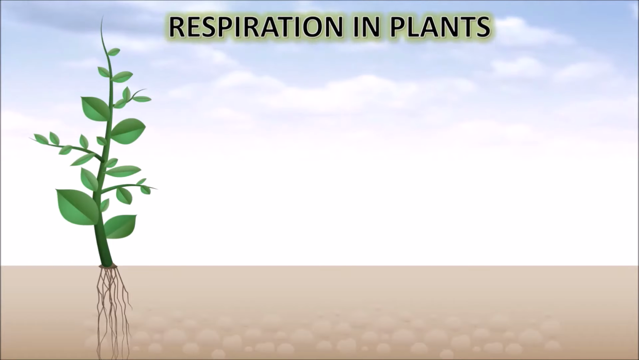Respiration in plants. The amazing thing about respiration in plants is that the plant respires with its different parts by different means. That means the leaves, the stem and the roots respire through different means. Let us see what they are.